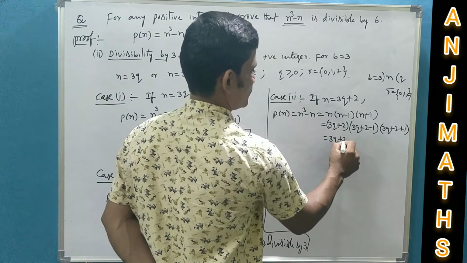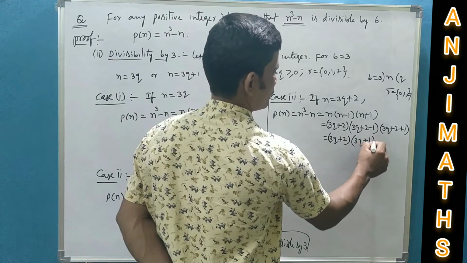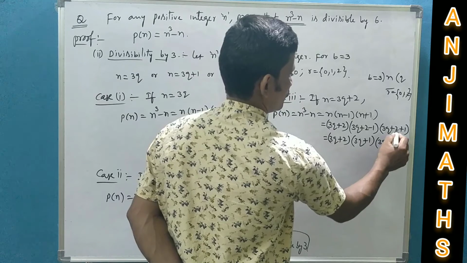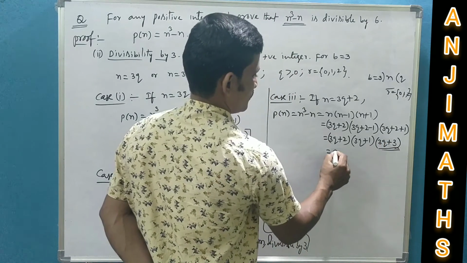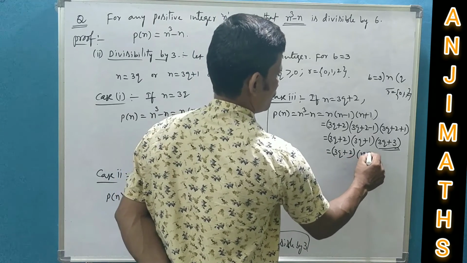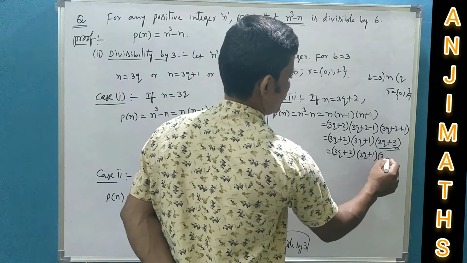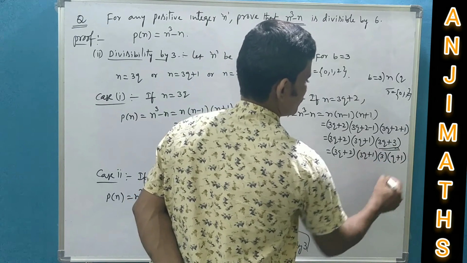That is 3q plus 2, 3q plus 1, 3q plus 3. Here you can take 3 common. That is 3q plus 2 into 3q plus 1 into 3 into q plus 1.